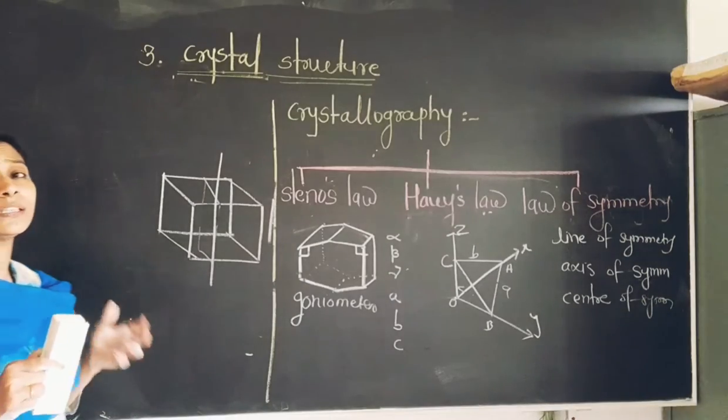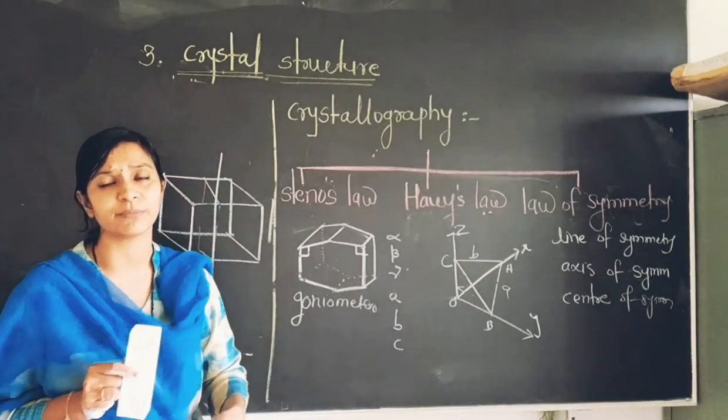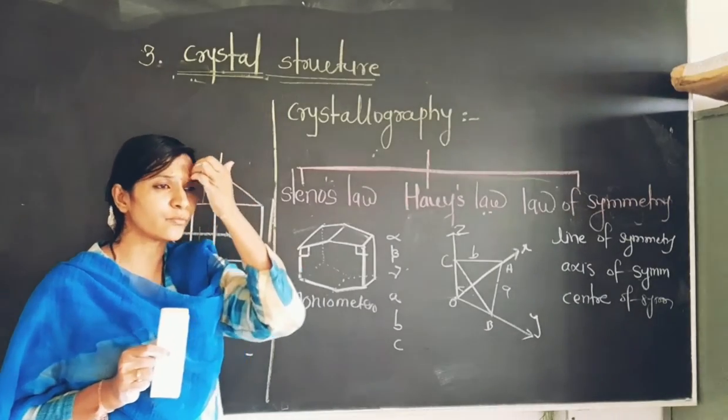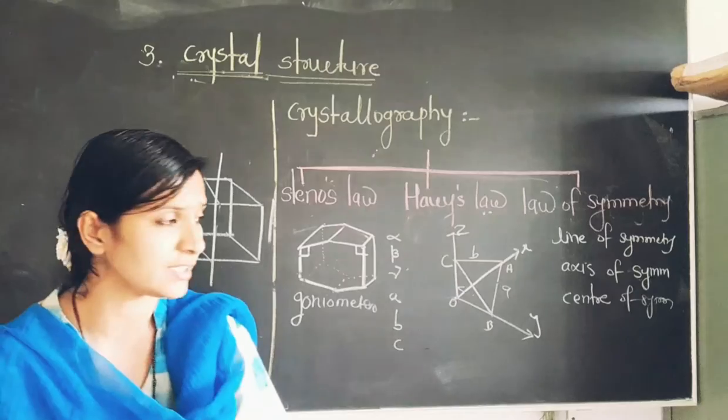And the same thing for all types of crystals: some crystals possess the 2-fold axis of symmetry, some crystals possess the 4-fold axis of symmetry, depending upon the edges and angles of that crystal system.